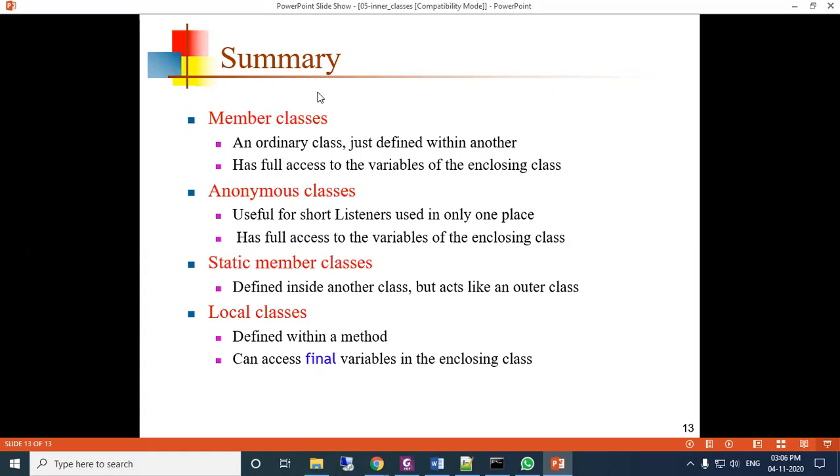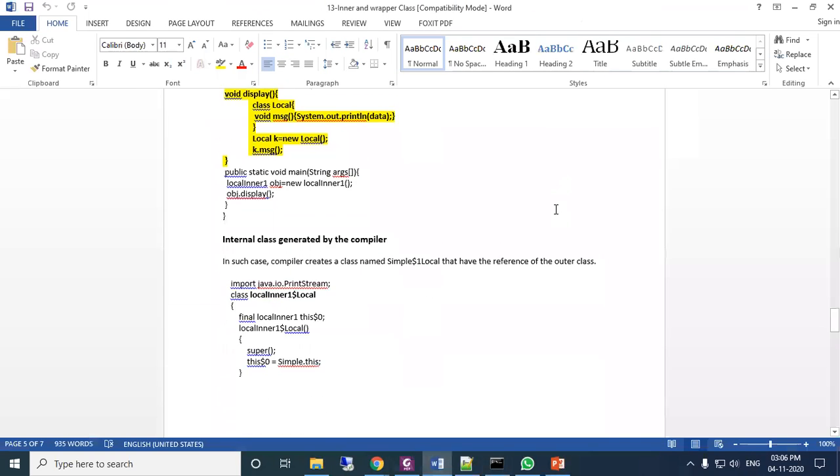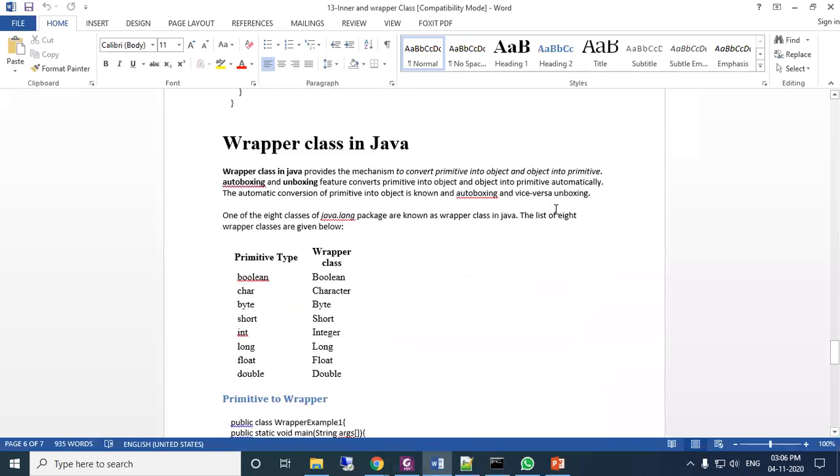So today we will continue this and discuss another small topic, that is wrappers. Wrappers means there are some predefined classes for your basic data types like int, float, char, double. So for basic data types, which are primitive data types, there are also some predefined classes. That is called wrapper classes.